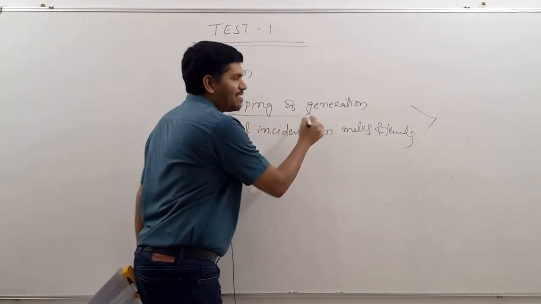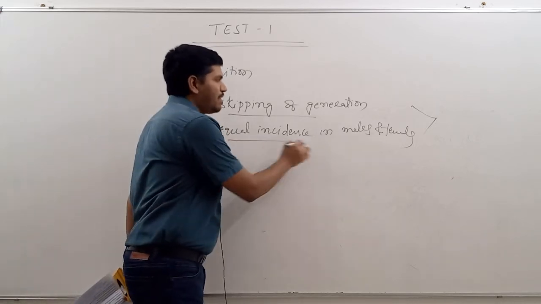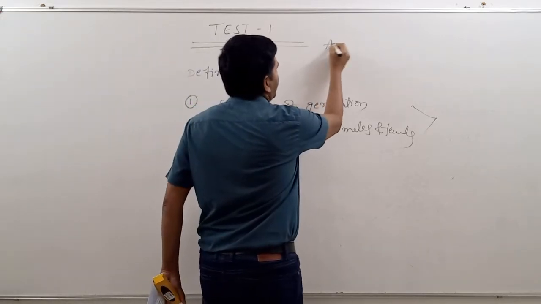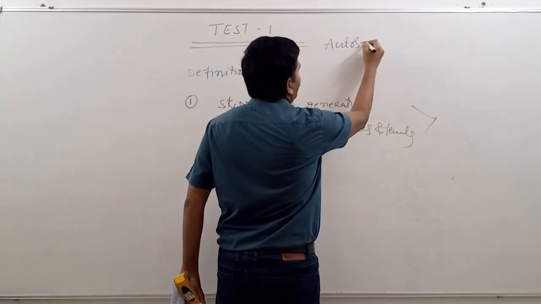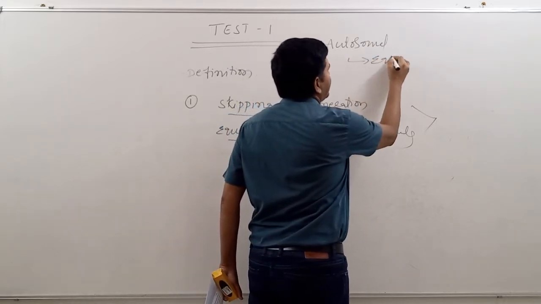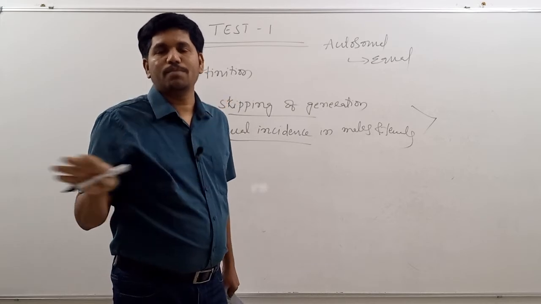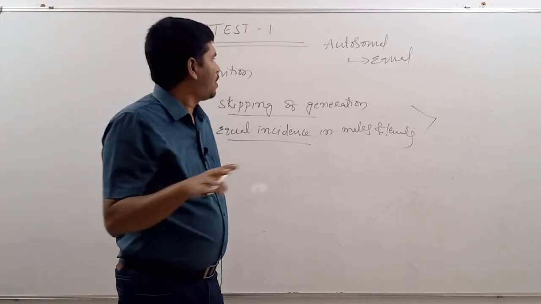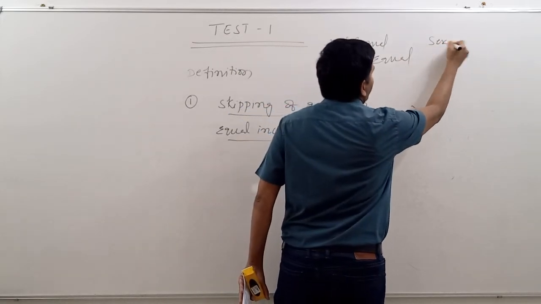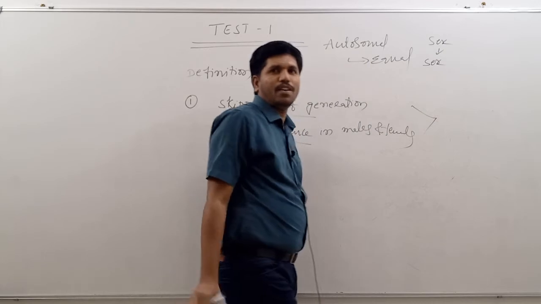If there is skipping of generations, then that is recessive in nature. If there is equal incidence, that is autosomal in nature. Please remember these 2 points. In autosomal disorders, there will be equal incidence in both males and females. That means there is no sex-based bias. And if it is a sex chromosomal aberration, then there will be sex-based bias.